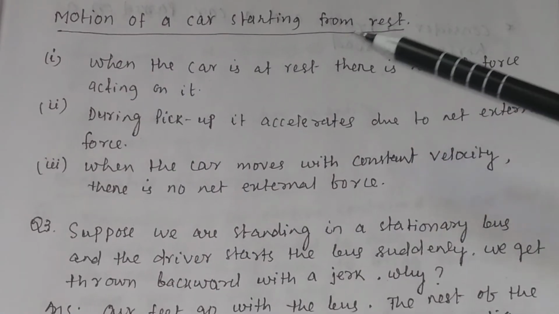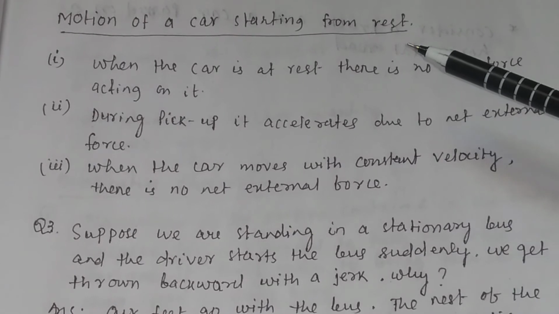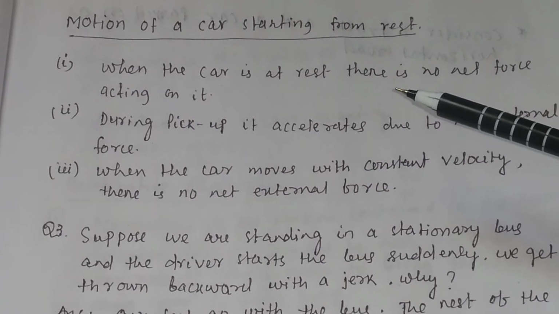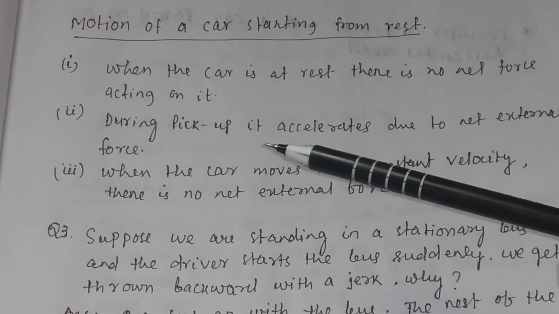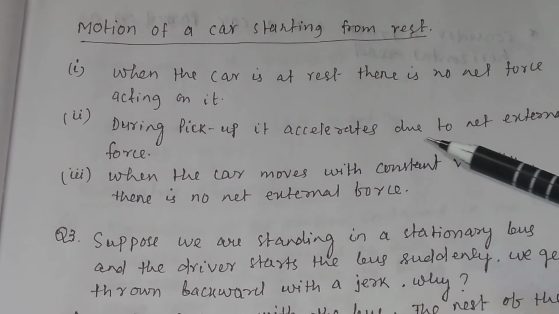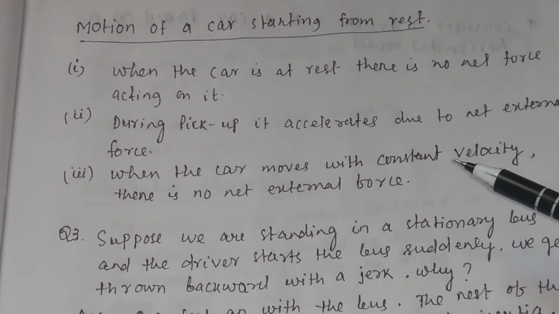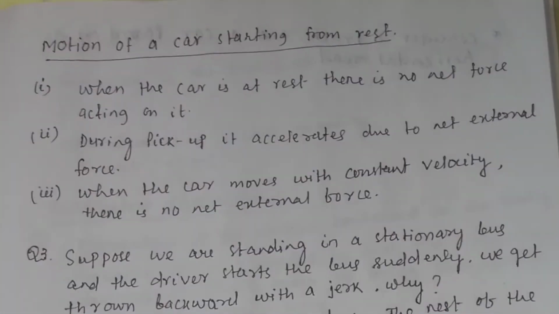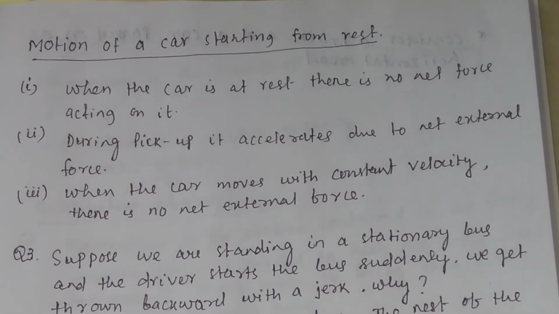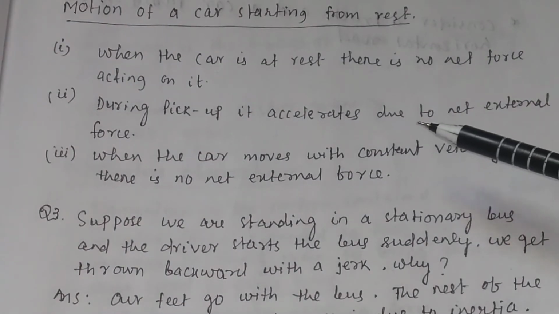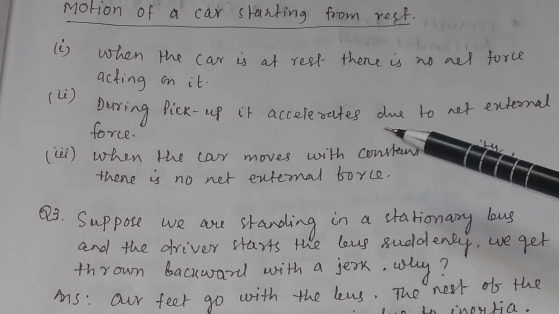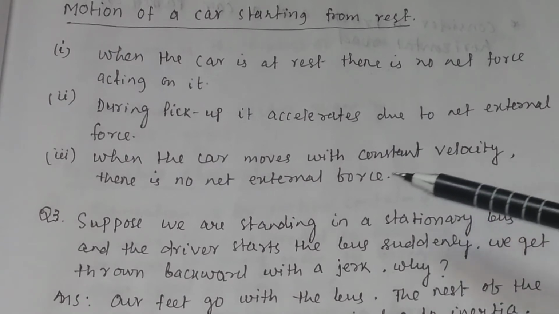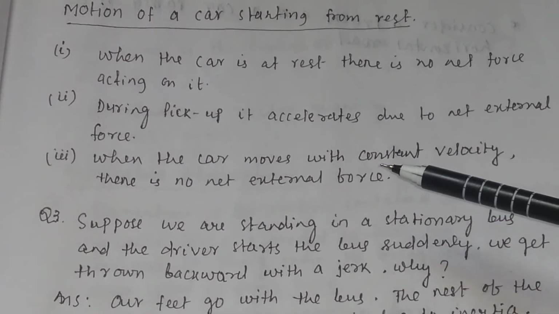Now we will consider the motion of a car which starts from rest. When the car is at rest, there is no net force acting on it. But when the car picks up, or during pickup, it accelerates due to net external force. So remember, when the car picks up, the force applied on the car changes the velocity, and when there is change in velocity, it gives acceleration. And when the car moves with constant velocity, there is no net external force. The external force on the car is equal to 0.